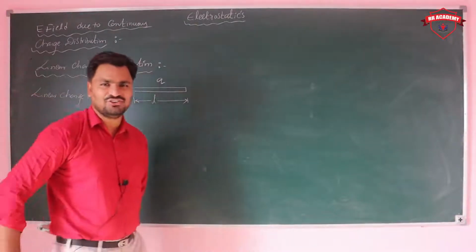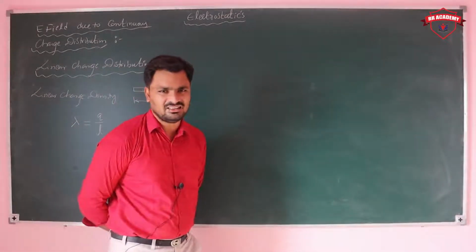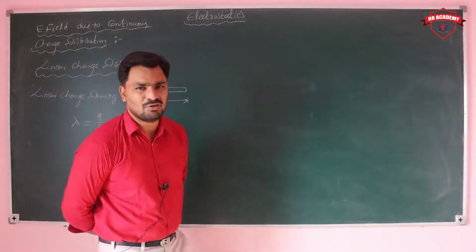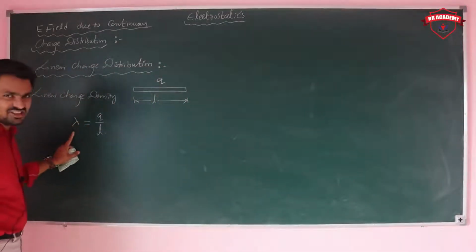If the charge is distributed over its length, we take it as charge per unit length, where lambda is the linear charge density.